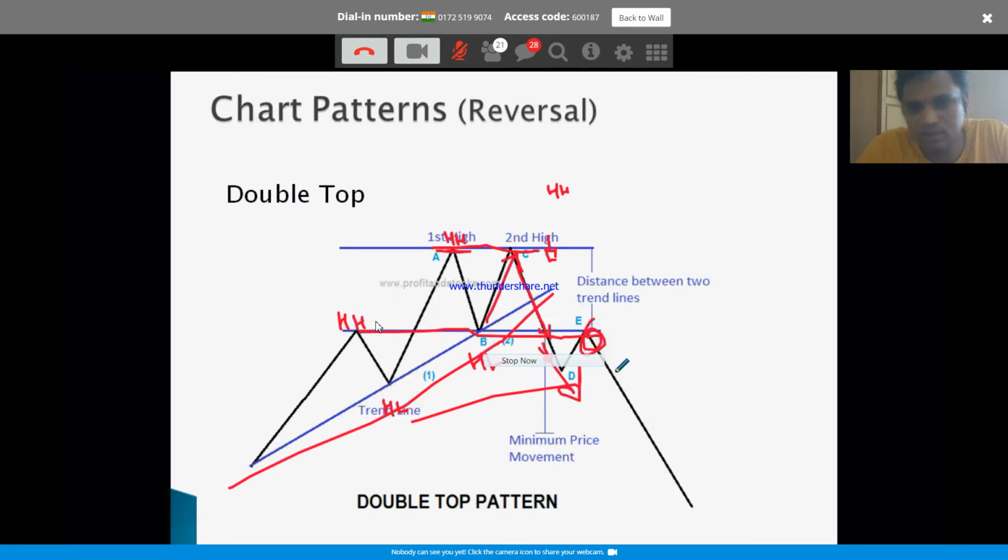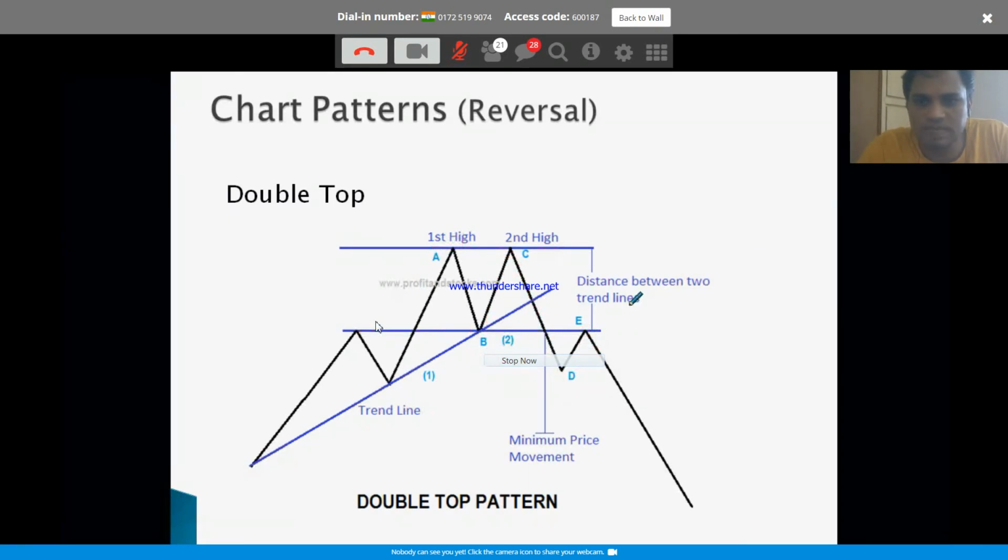Expecting a target. What is the target? Again, the same as the double bottom, right? Exactly whatever this distance is from the top to bottom, you can expect the same distance for it to move downwards. So that is the target you can expect. I'll try to run through, it's a lot of time here.